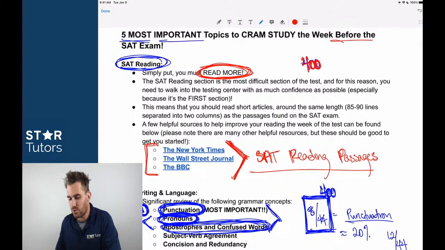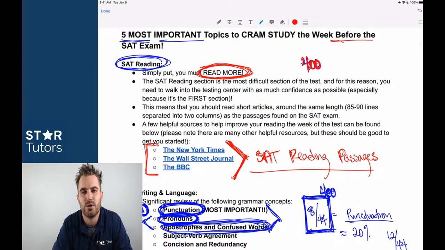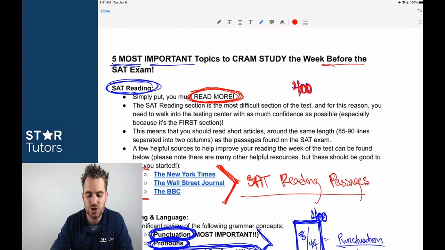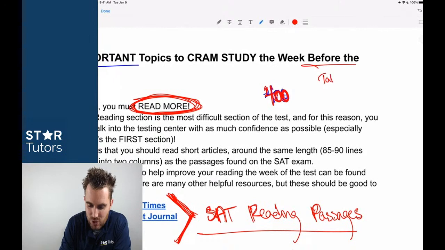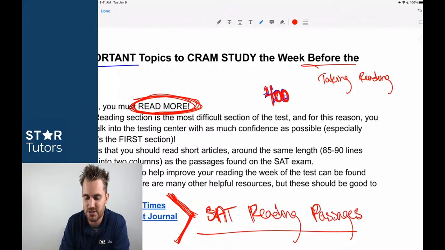So the other thing that I would recommend that's not in the document here, but I'll post it in the chat: SAT real-time reading videos. Okay, we've created a playlist related to all of our SAT real-time reading videos where you see me take these tests in real time. Beyond just talking about reading more, what I would recommend doing is taking a reading test on your own, preferably one that's listed in that playlist I just posted.